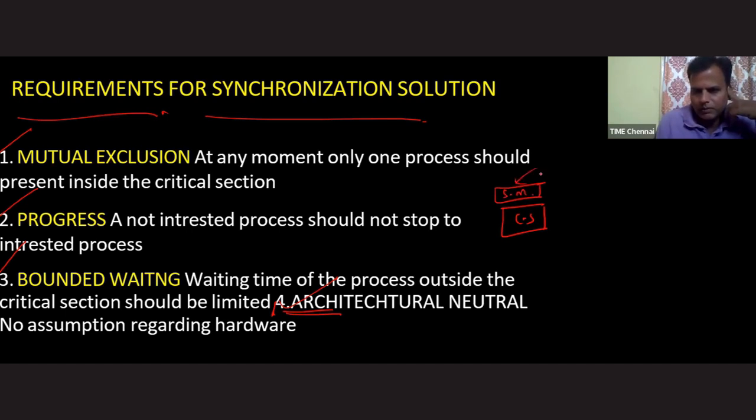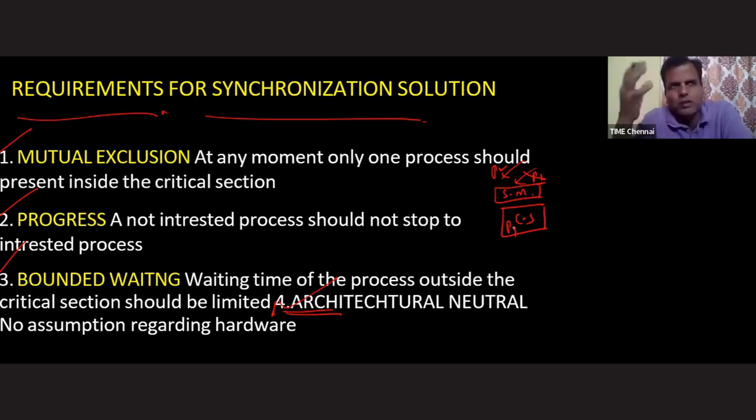Okay, fine. Process P1 is trying to enter the critical section. Since no one is inside, this synchronization mechanism will allow process P1 to enter. When P1 is inside the critical section, process P2 tries to enter. Then this synchronization mechanism stops process P2. So this mechanism is called mutual exclusion. That means at any moment, only one process should be present inside the critical section. This is called mutual exclusion.